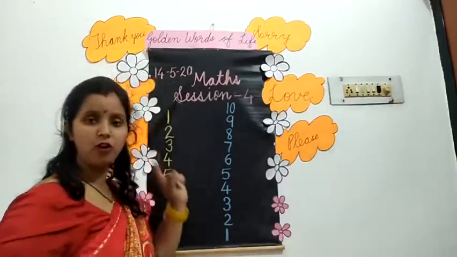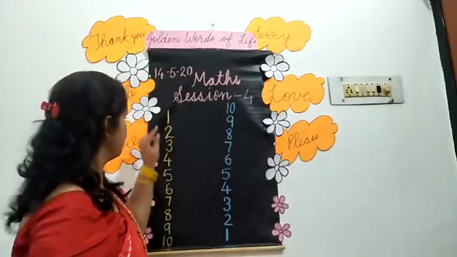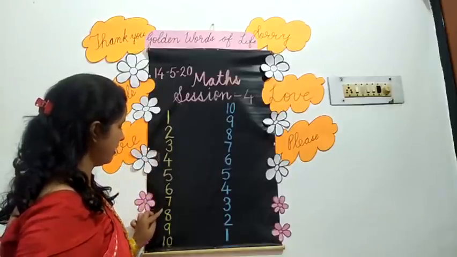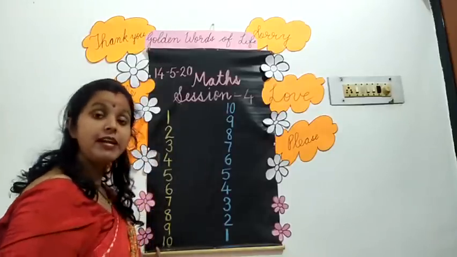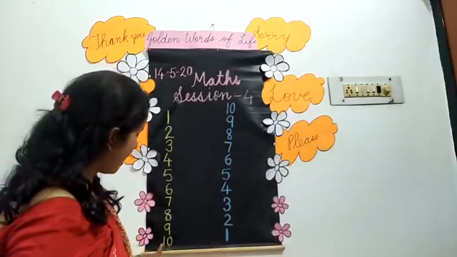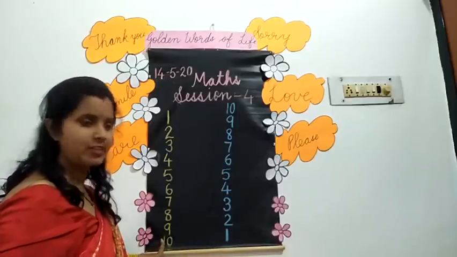See, in your forward counting, you will read the numbers as they are. Means 1, 2, 3, 4, 5, 6, 7, 8, 9, 10. But in your backward counting, you will read from the back, from the down. From the last number you will read.